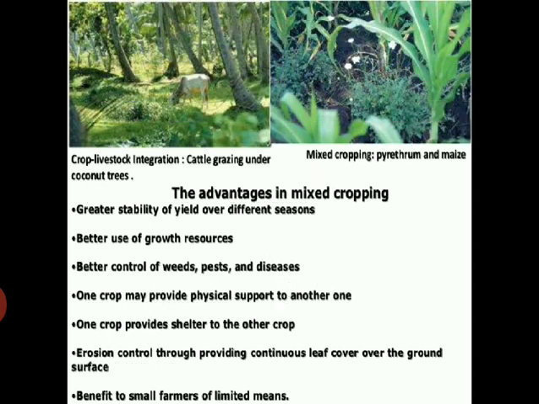The advantages in mixed cropping: greater stability of yield over different seasons, better use of growth resources, better control of weeds, pests, and diseases. One crop may provide physical support to another one. One crop provides shelter to another crop. Erosion is controlled through the provision of continuous leaf cover over the land surface. It is a benefit to small farmers of limited means.